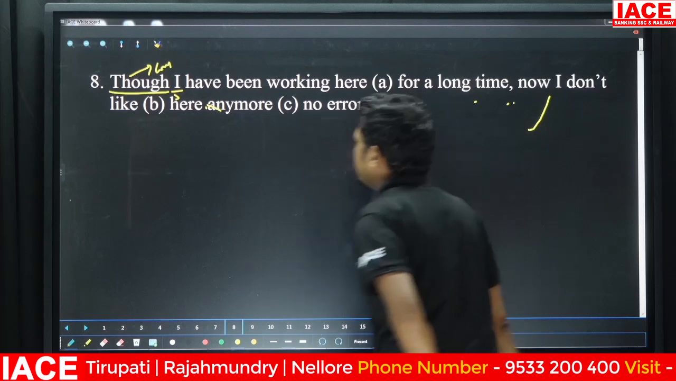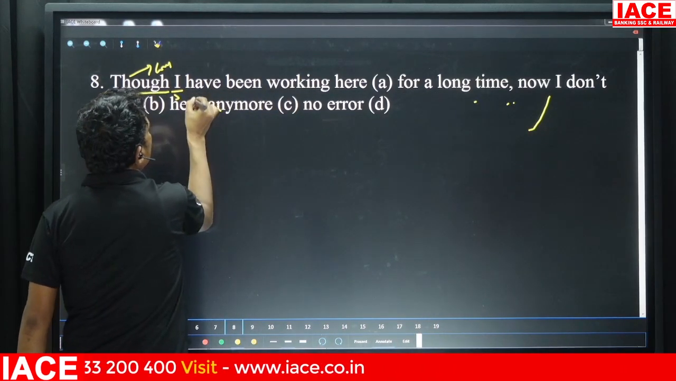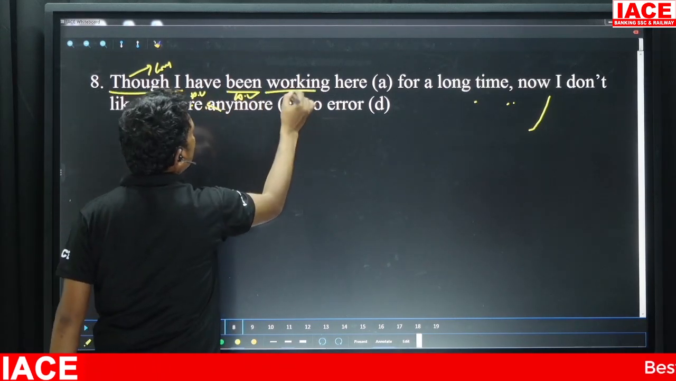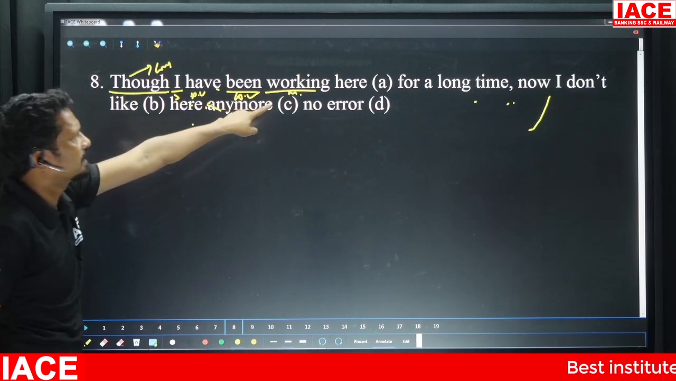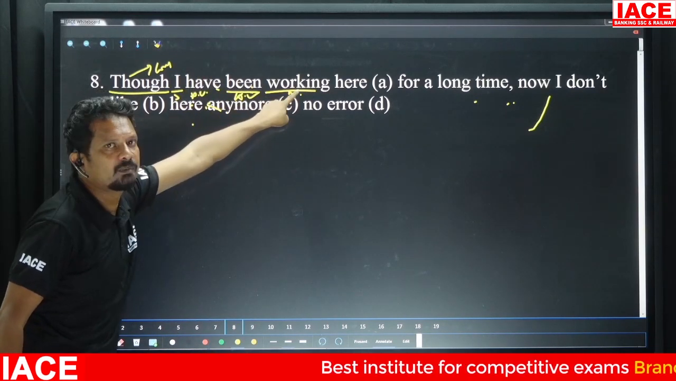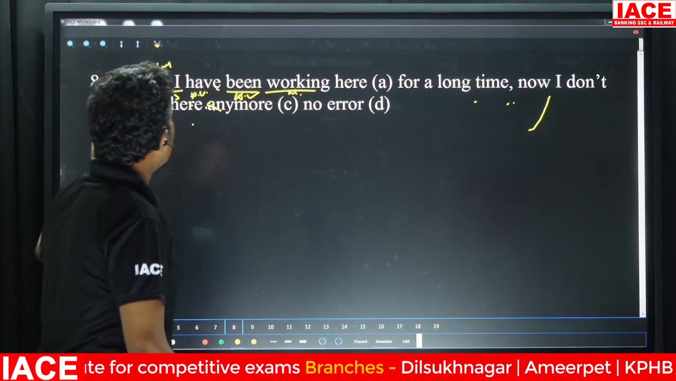What is your main verb here? Have is your helping verb. What is your main verb here? Working. So present perfect continuous tense: have or has plus been plus V1 plus ing. As I've told you, we'll get to know this in tenses.